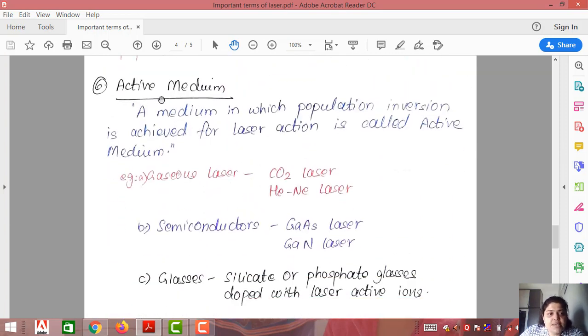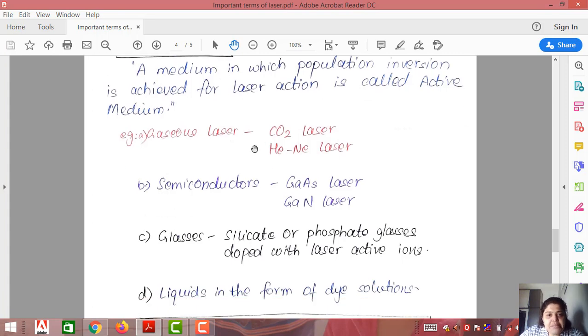Number 6 is known as active medium. Active medium is the medium in which population inversion is achieved. You can say it is the medium which is used to produce laser. So the medium in which population inversion is achieved for laser action is called active medium.